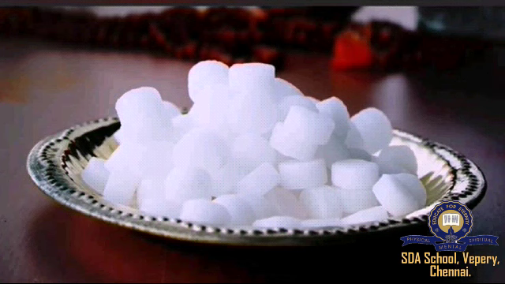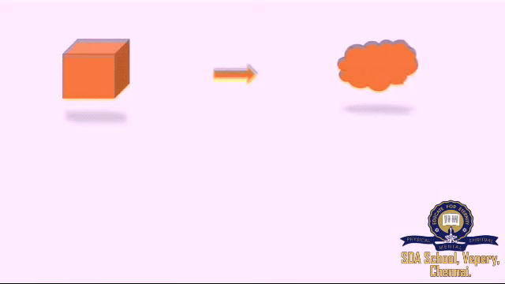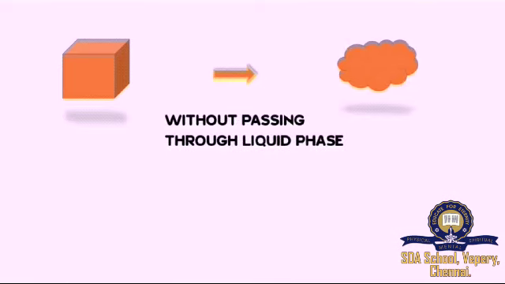So by seeing the camphor, guess what we are going to see next? Yes, we are going to study about sublimation. We will see how the sublimation is happening. The solid state is being converted directly to the gaseous state, right? So, the solid state is being converted into the gaseous state without even passing through the liquid phase.